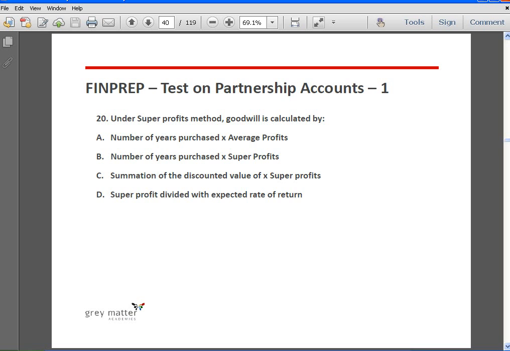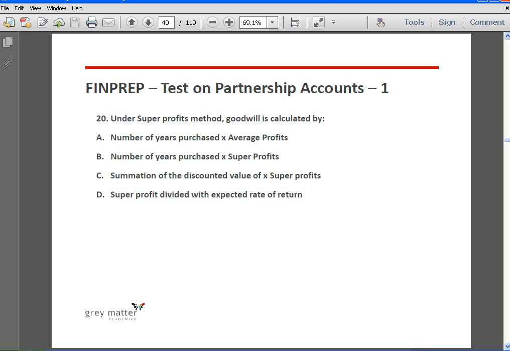So the simplest method is the average profits method, where we just take an average of the profits of a certain number of years, and we multiply it by a certain number of years of purchase. Now what this years of purchase means is that we expect the firm to make that amount of average profits for the next 2 or 3 years. So that is the number of years of purchase. So that is the average profits method.